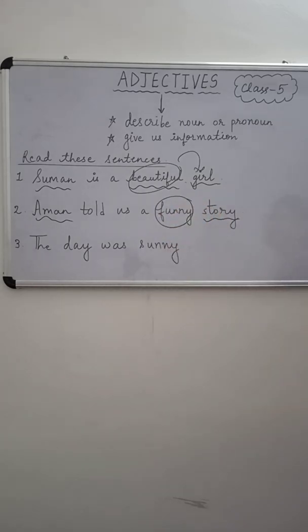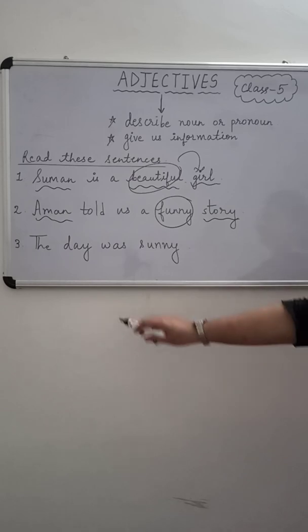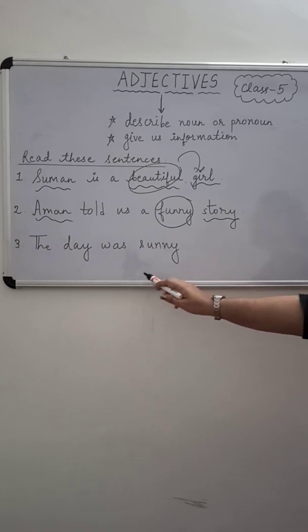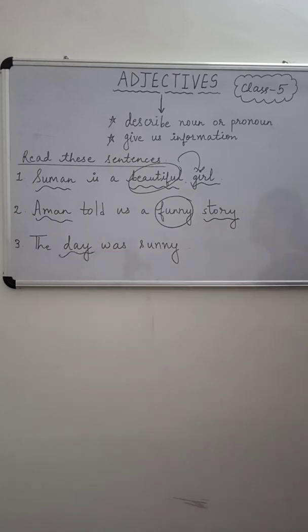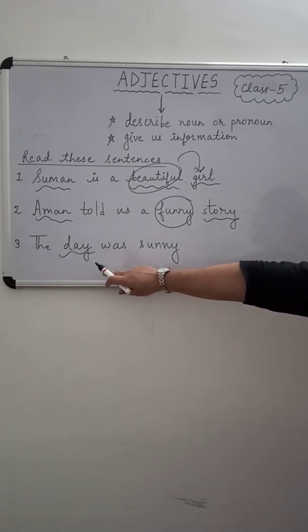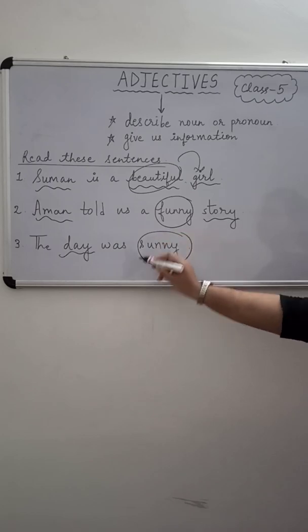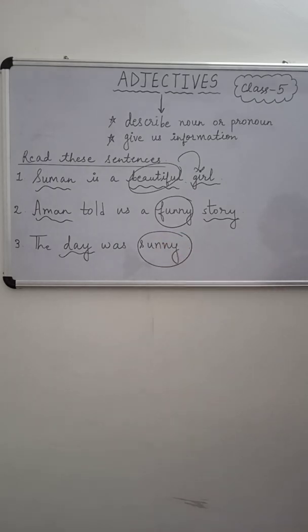Now, the third sentence: The day was sunny. First let us spot the noun in this sentence. What is the noun in this sentence? Day. Day is a common noun, and this day is described by using the word sunny. So, sunny is an adjective.